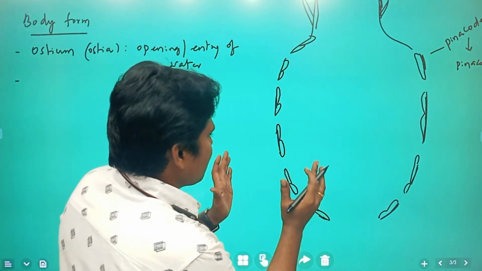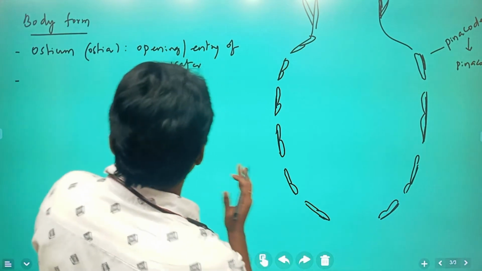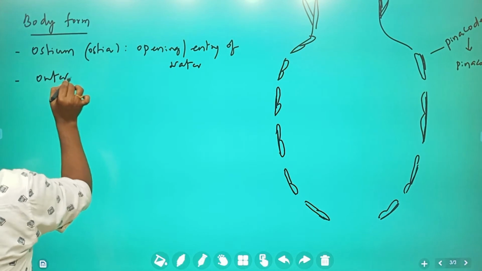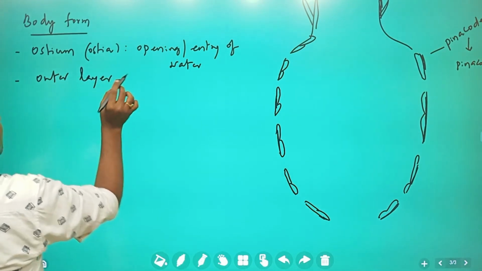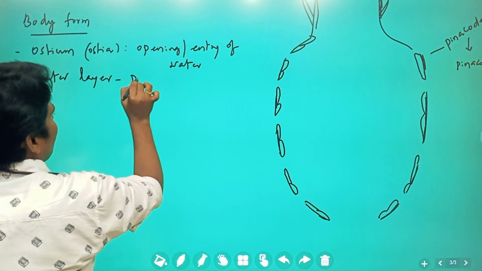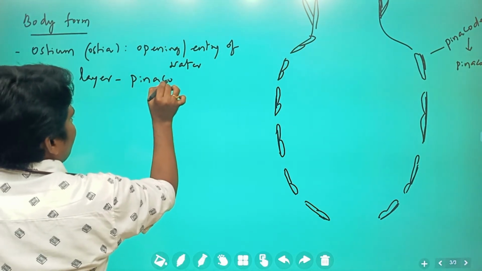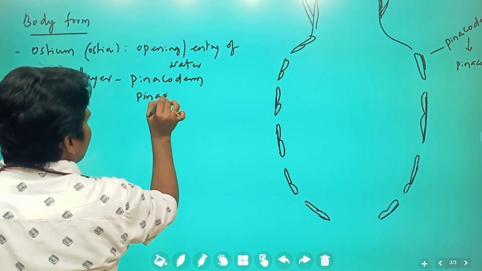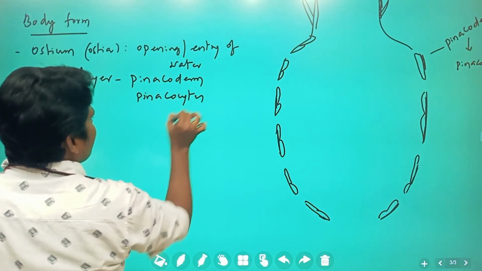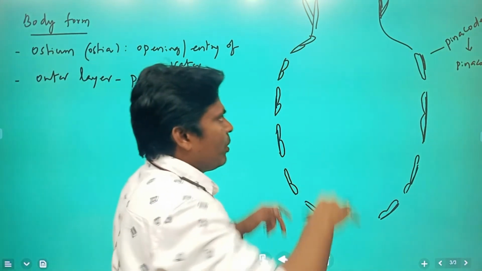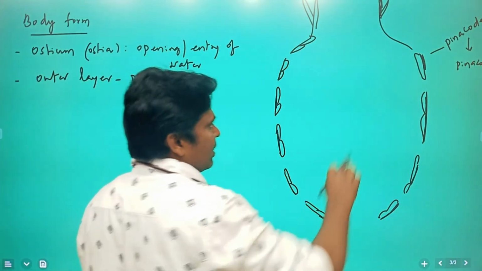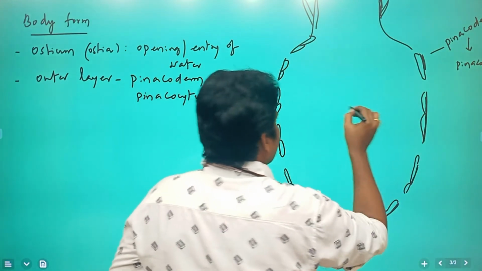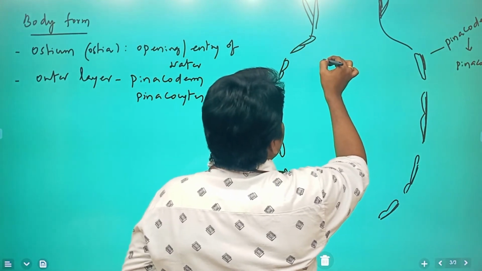If you take that particular structure of the body form of the sponges, the outer layer that is present is the pinacoderm. This pinacoderm consists of pinacocytes. These pinacocytes give protection. This pinacoderm gives protection. And next, another layer that is present, that is the inner layer.